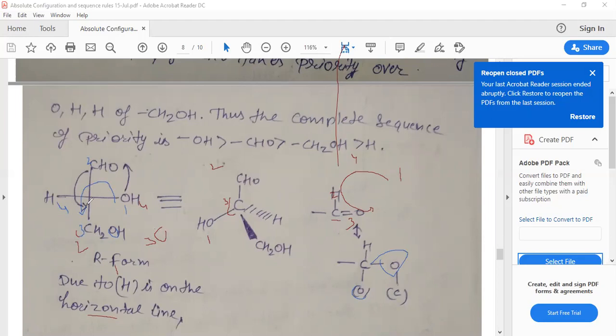Therefore, we will change S into R, S into R, because H is on the horizontal line. Therefore, it has the R configuration. Okay, my dear students, thank you. Jai Hind, Jai Bharat.